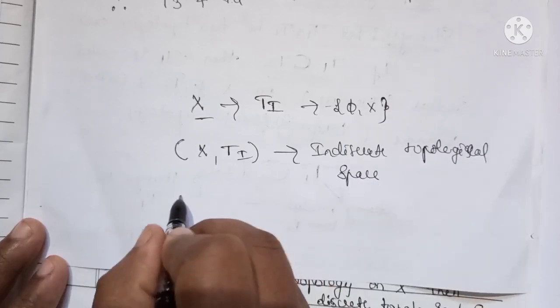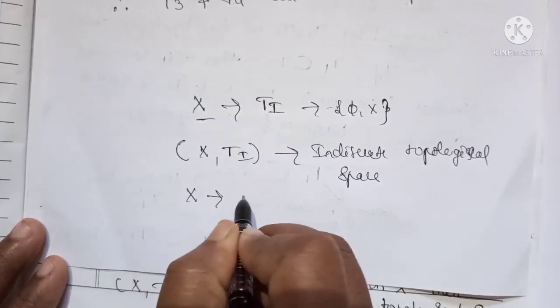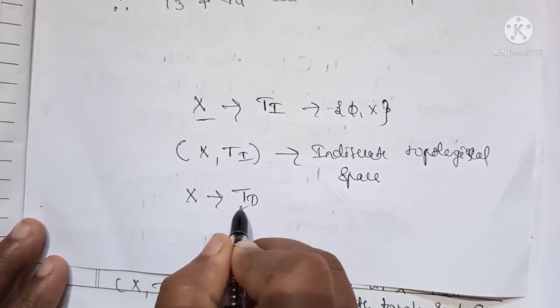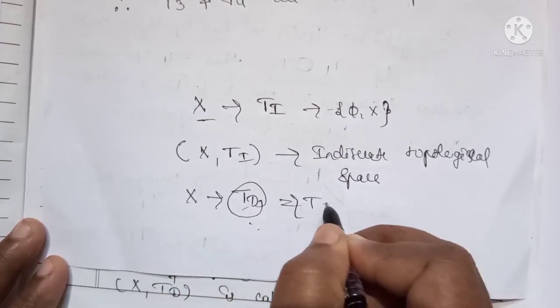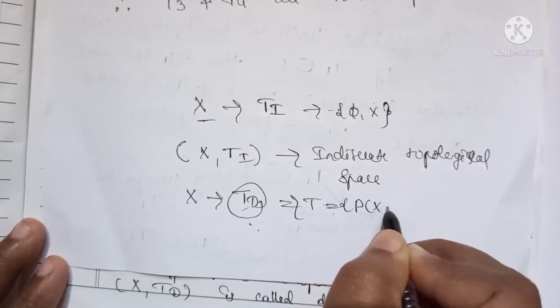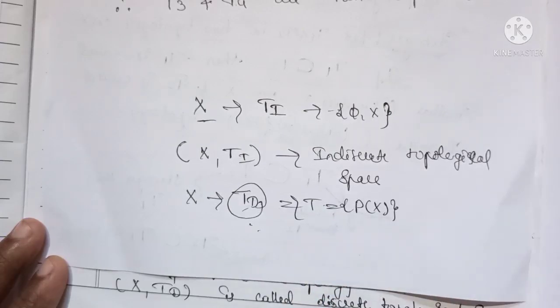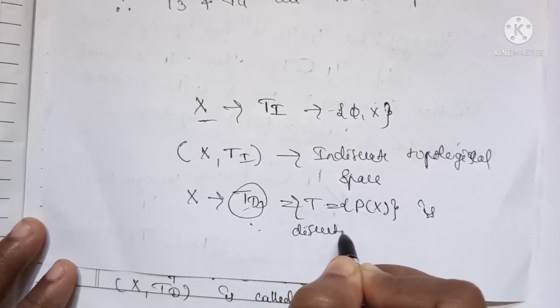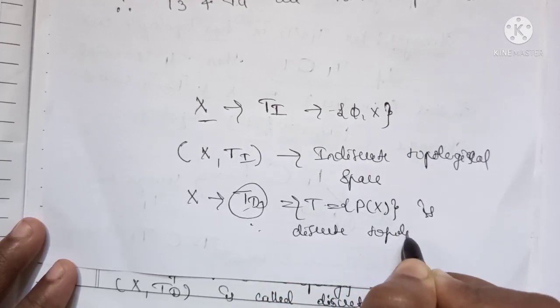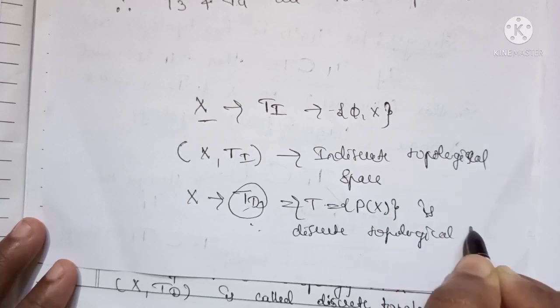In the same way, if X is any set, then T_D is a discrete topology, that is T containing all the possible subsets of X, and it is called a discrete topological space.